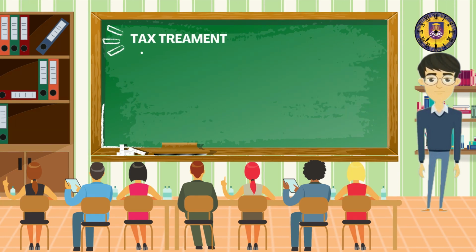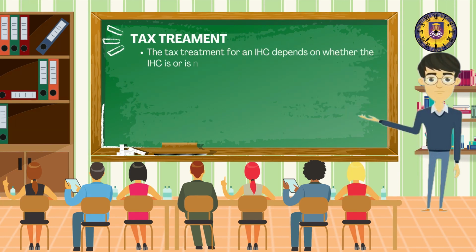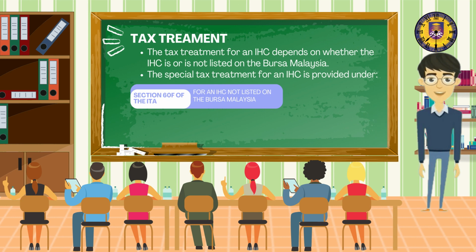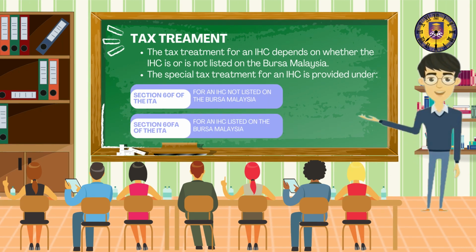Tax treatment. The tax treatment for an IHC depends on whether the IHC is or is not listed on the Bursa Malaysia. The special tax treatment for an IHC is provided under Section 60F of the Income Tax Act for an IHC not listed on the Bursa Malaysia and Section 60FA of the Income Tax Act for an IHC listed on the Bursa Malaysia.